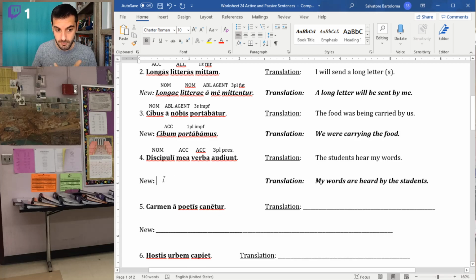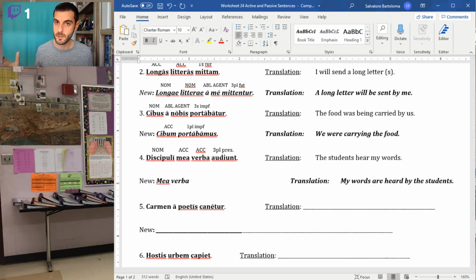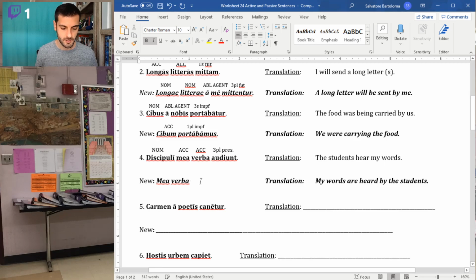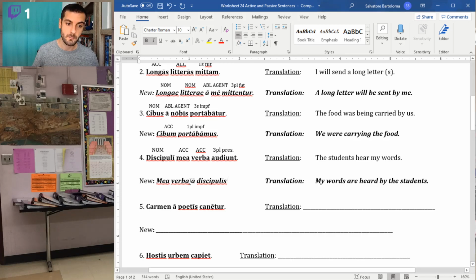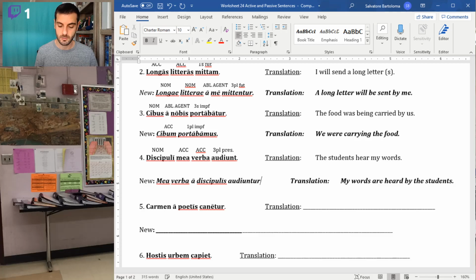Since they're neuter, that's pretty easy to do because the neuter nominative and the neuter accusative are exactly the same. So it's still mea verba. No change needed. By the students is going to be a discipulis, right? Discipuli becomes discipulis, by the students. And then we have our verb. My words are the subject, so we're still going to be third plural, audiuntur this time.